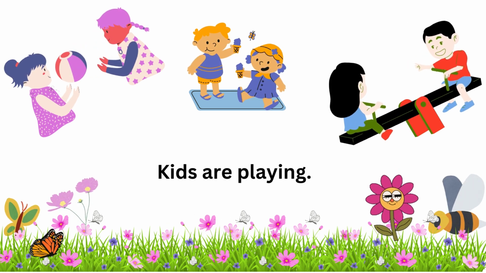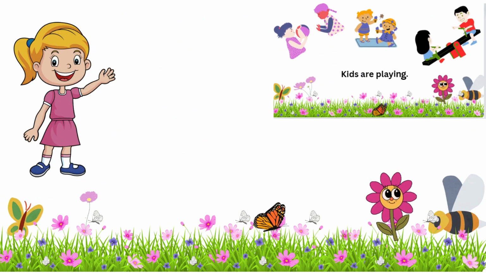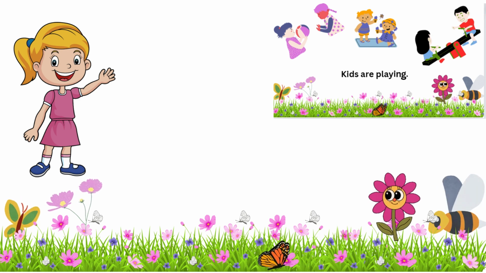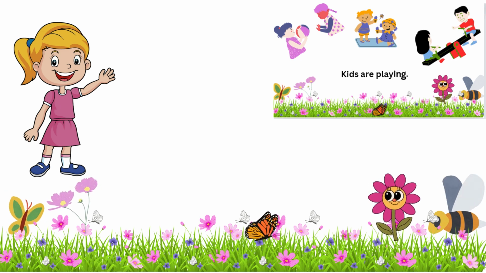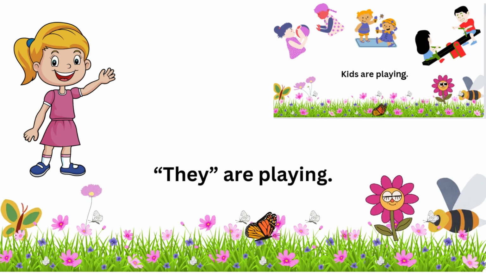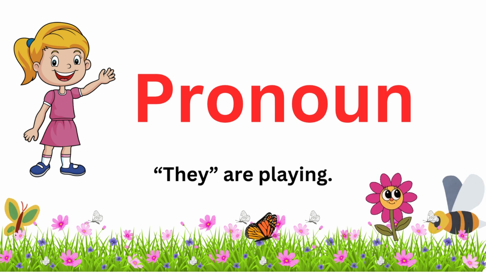Kids are playing. In the last page, you read kids are playing. Kids are noun, so we use they in the place of kids. Now the sentence becomes they are playing. In this sentence, pronoun is they.